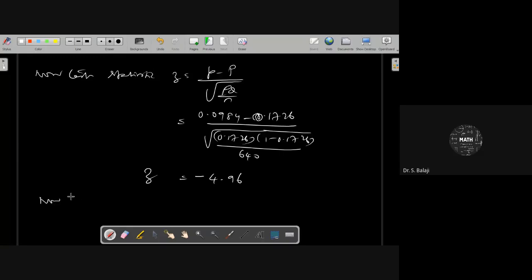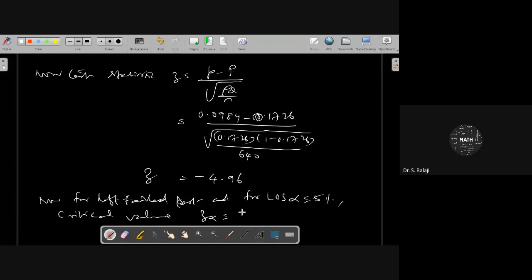Now identify the critical value. For a left-tailed test and level of significance alpha equal to 5%, the critical value is minus 1.64, which you already know. This implies the modulus value of Z is equal to 4.96.